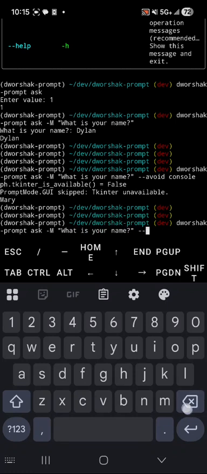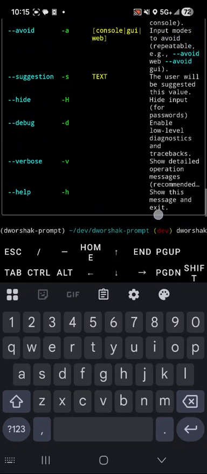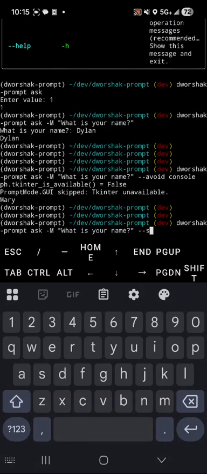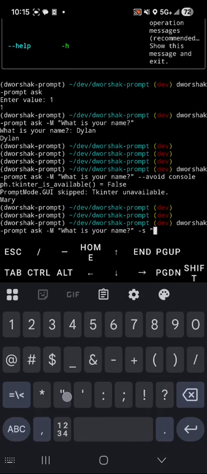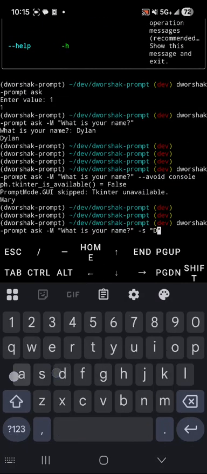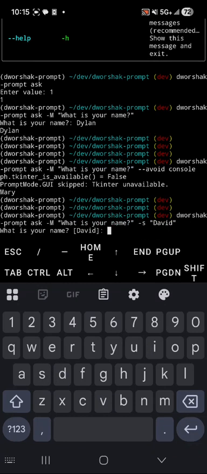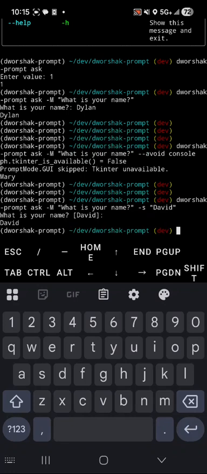We'll keep the console just for kicks. Cool, and with the suggestion, we can just press enter to choose it. So that's ask. You can use that to set environmental variables as well in the command line.